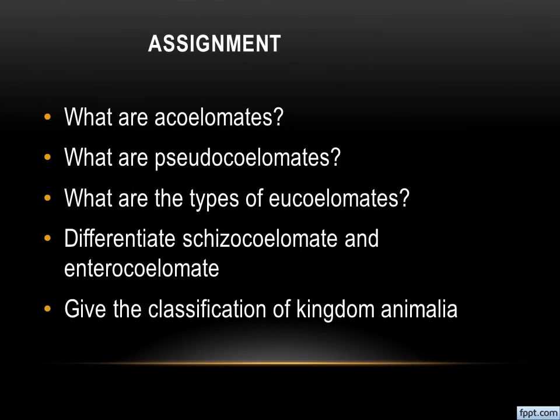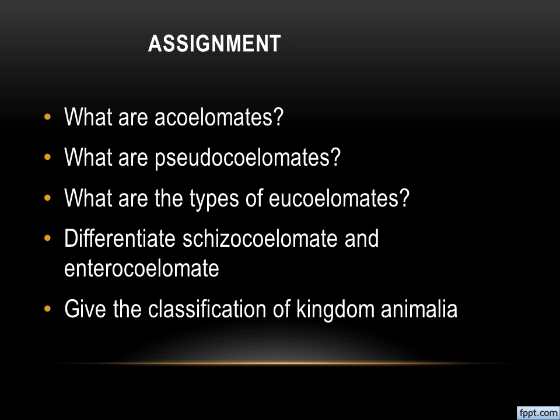The first question: what are acoelomates? If there is no coelom, no body cavity formed from the mesodermal layer, it is known as acoelomate. What are pseudocoelomates? The coelom will be there, but the mesodermal layer will be formed as pouches, which is known as pseudocoelomate. And what are the types of eucoelom? Schizocoelomate as well as enterocoelomate, am I right?